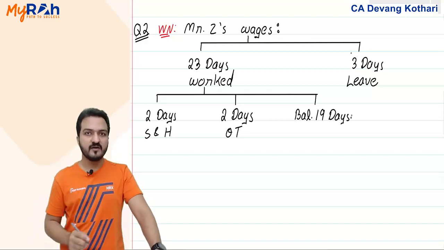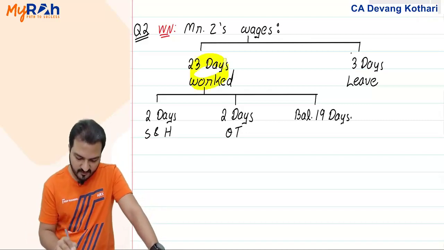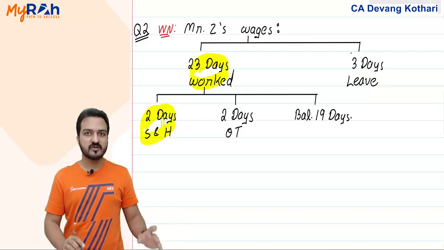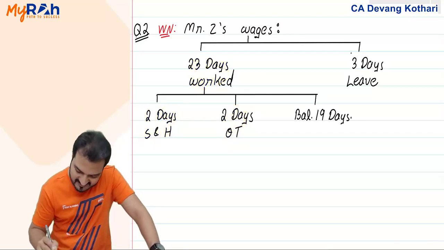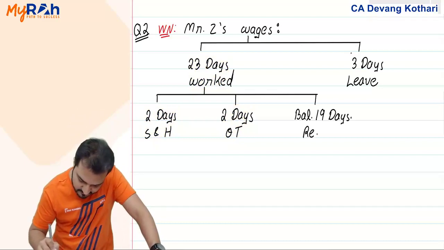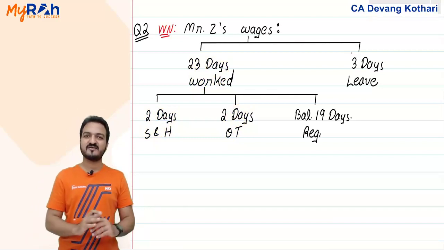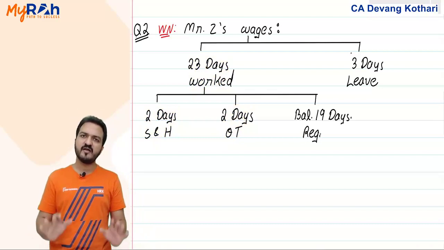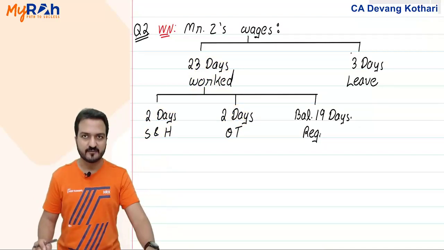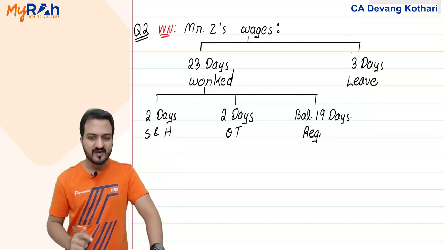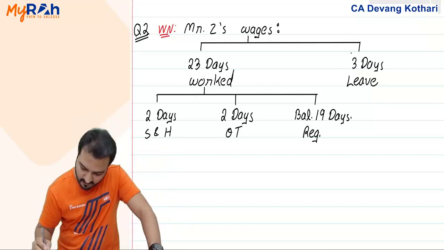Out of 23 days given for working, 2 days were Sundays and holidays, 2 days were overtime working. I'll say balance 19 days are regular days. Regular means neither Sunday holiday nor overtime day, it is regular day only. Yes, this is the total working done by Mr. Z.